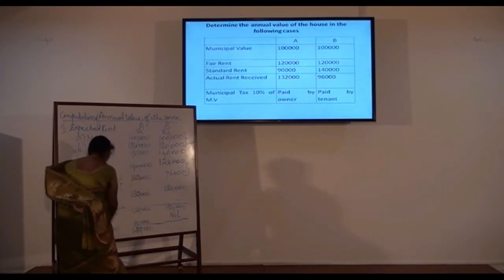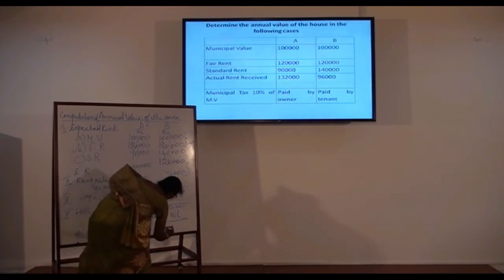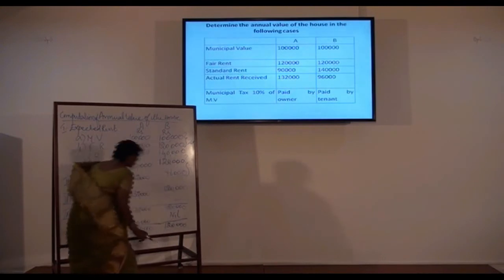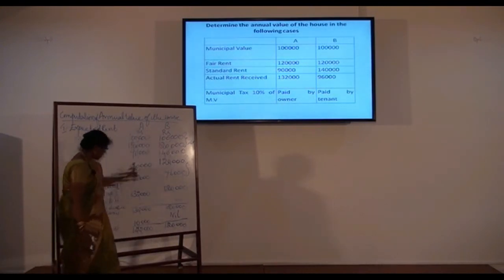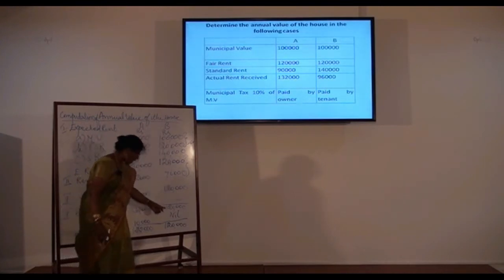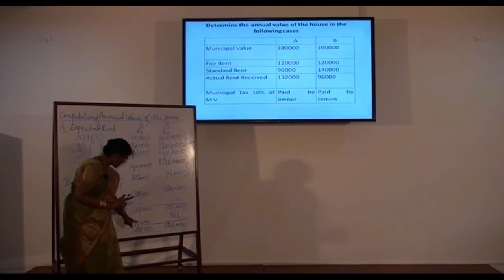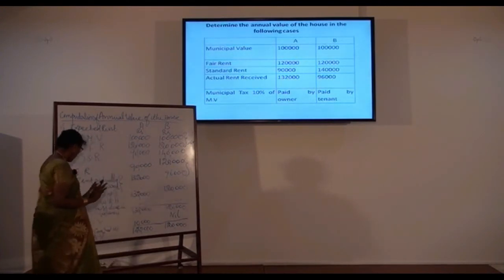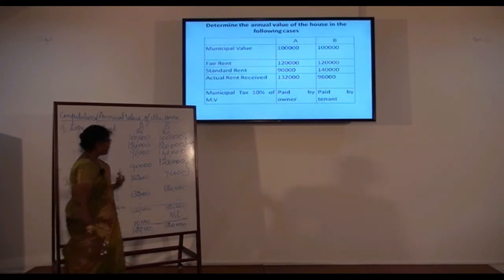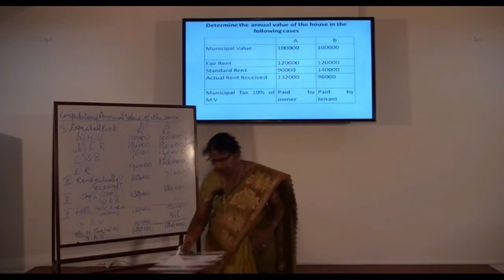So the net annual value for house A is 1,22,000 and for house B 1,20,000. Here we have made deduction for municipal tax only for house A and not for house B. The reason: the tax should have been paid by the owner. In the first case it is paid by the owner, in the second case it is paid by the tenant, so it is not allowed for deduction. Next we will see another sum.